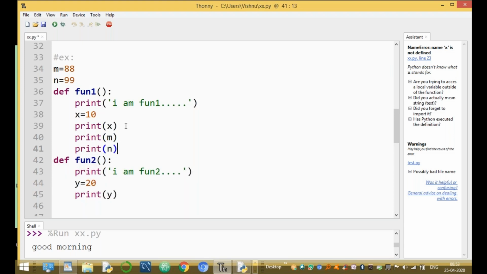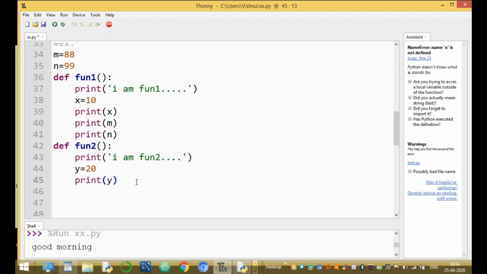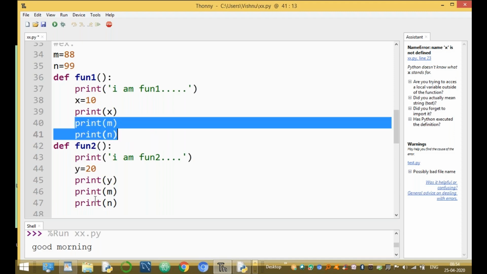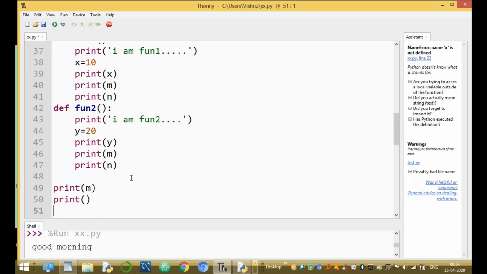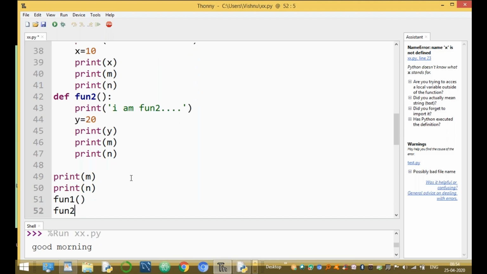Now you simply print it or calculate any values, and here print of M value. These variables can be accessed inside the fun1 also, and inside the fun2 also. And these variables can be accessed outside the functions also, that means the main program also. Print of M and print of N, and call fun1 and fun2.